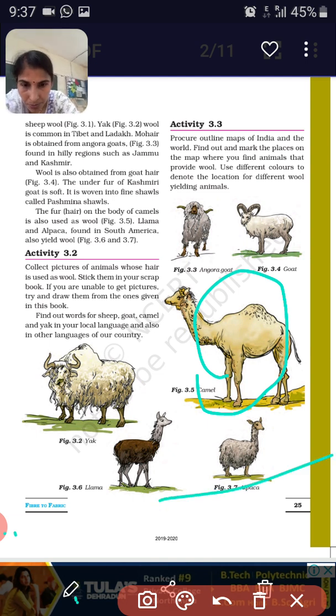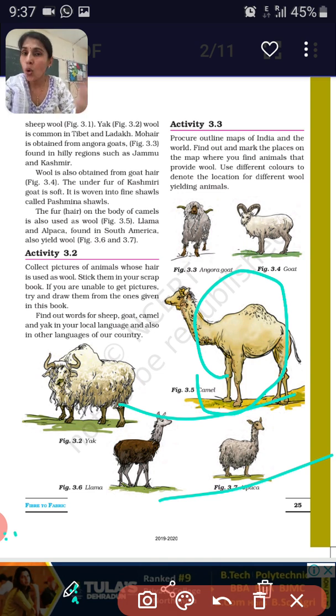Next children, after scouring, the sorting is done. Sorting simply means separation. The large coarse hair will be separated from the fine one. Children, all of us like very soft wool, which is very smooth to touch, right?